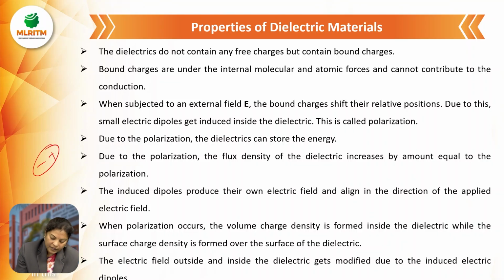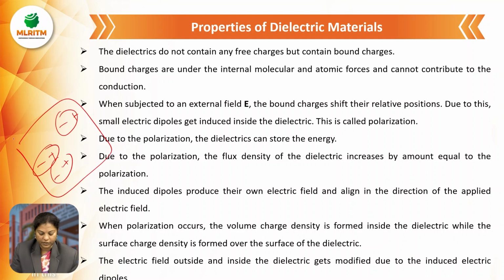In dielectrics, we have many bound charges like this, and they store energy whenever we apply an external electric field. Due to polarization, the flux density of the dielectric increases by an amount equal to the polarization. The induced dipoles produce their own electric field and align in the direction of the applied electric field.